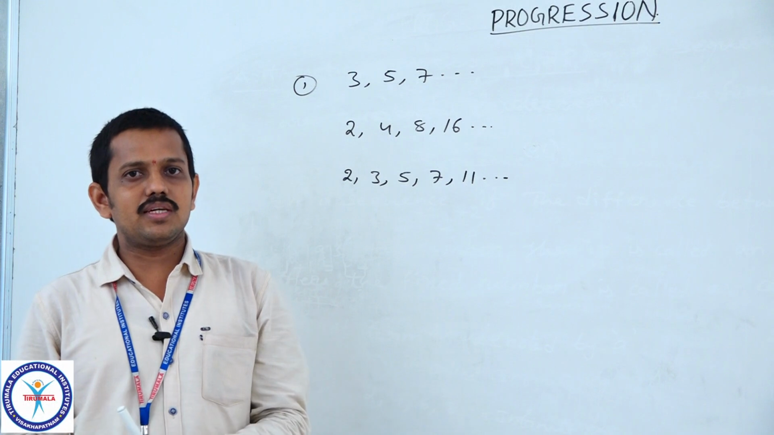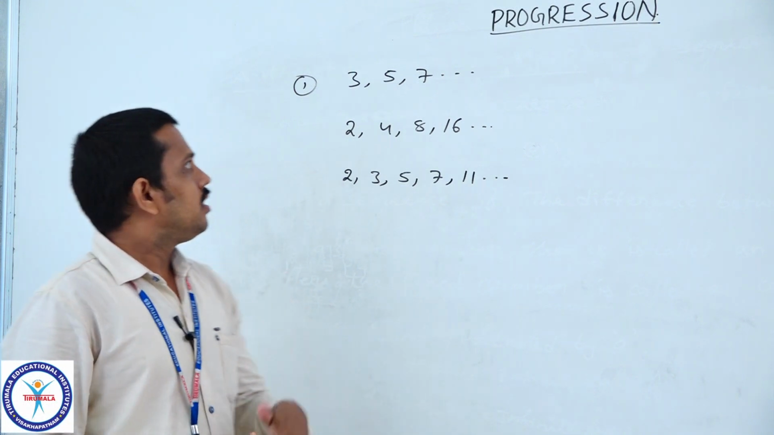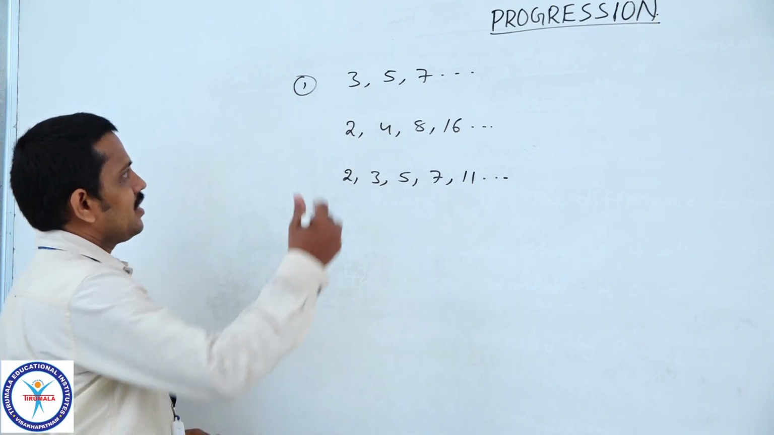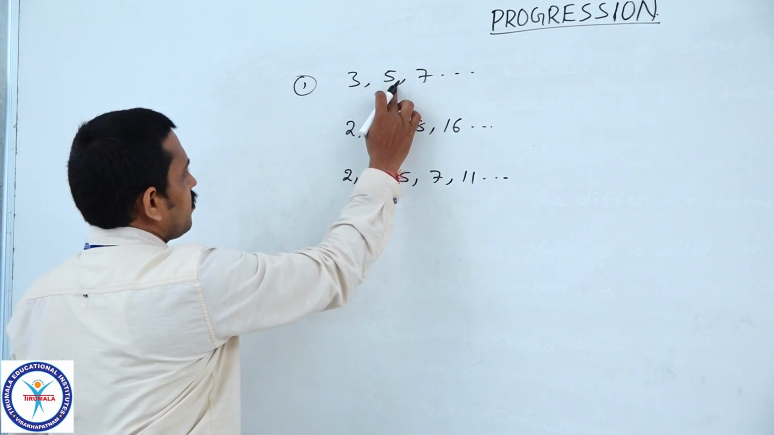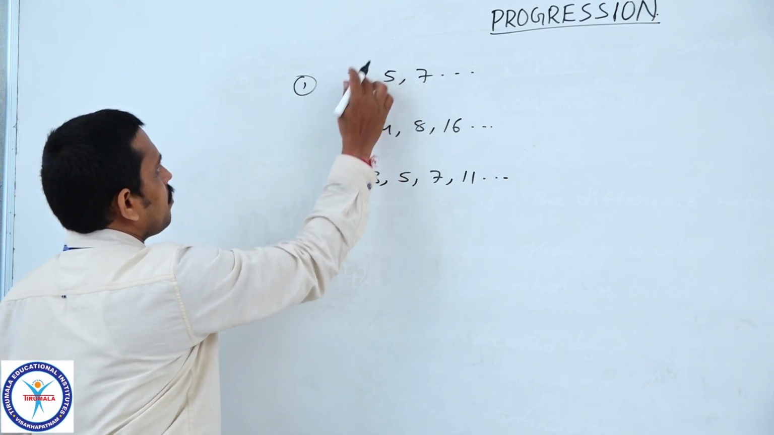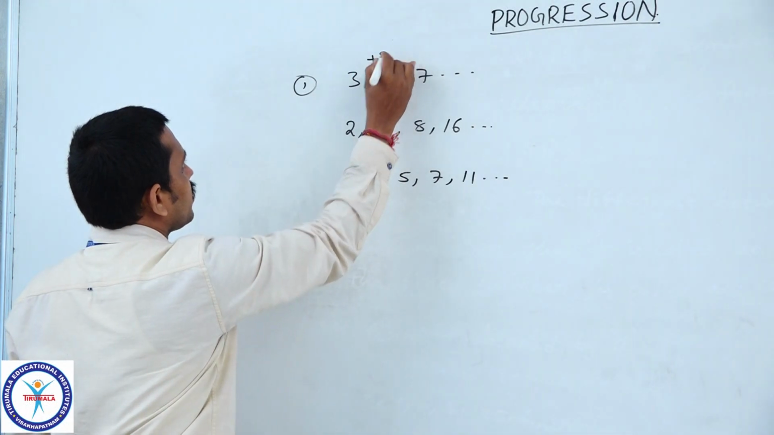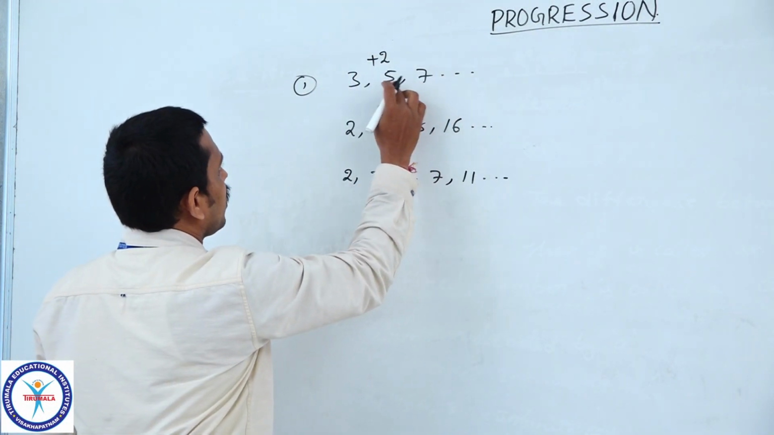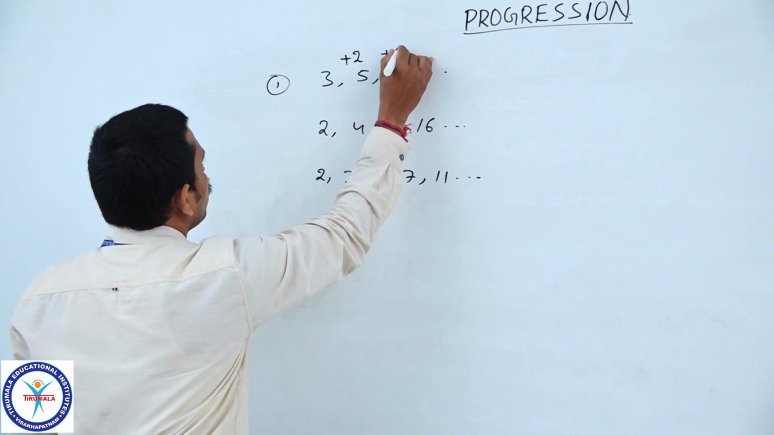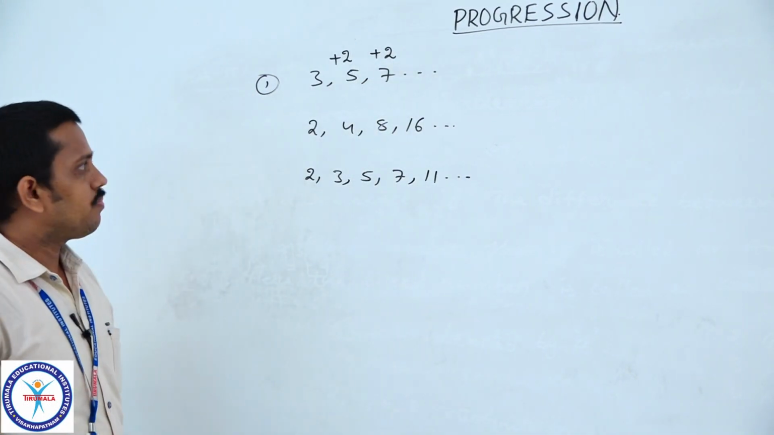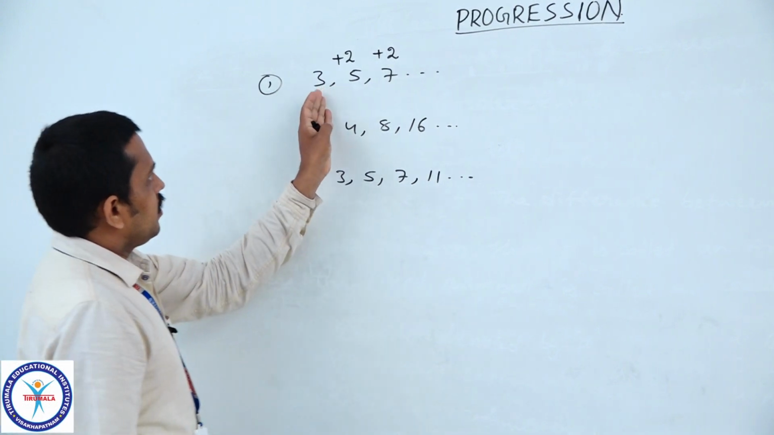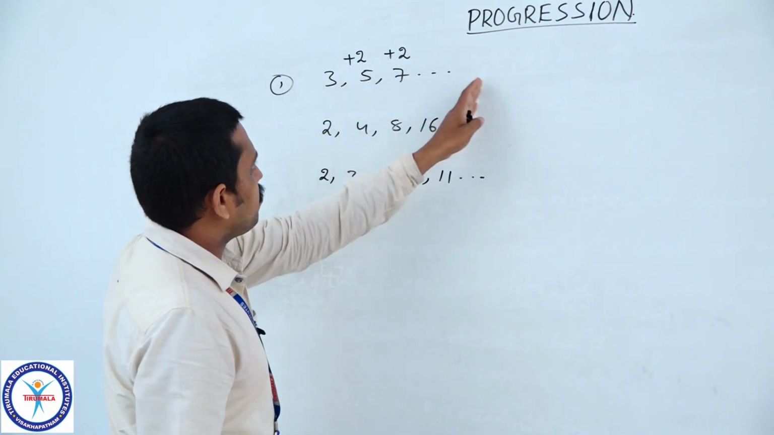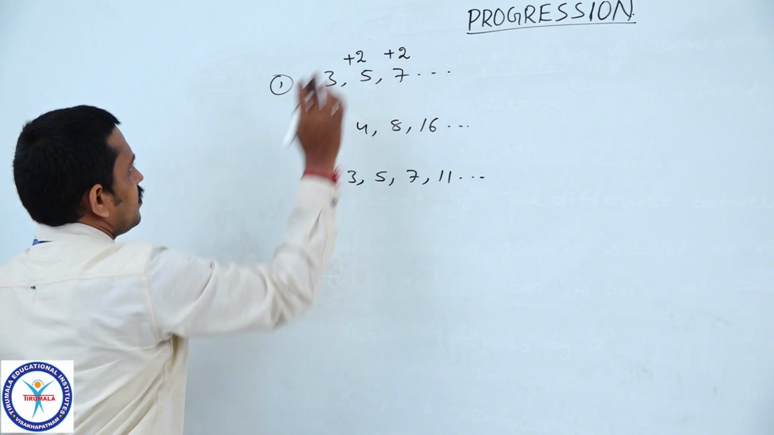So how do we say that the fourth number is 9? Here the first number is 3 and the second number is 5. The second number is obtained by adding 2 to the first number. Similarly, the third number is obtained by adding 2 to the second number. So in this set of numbers they are following some pattern.